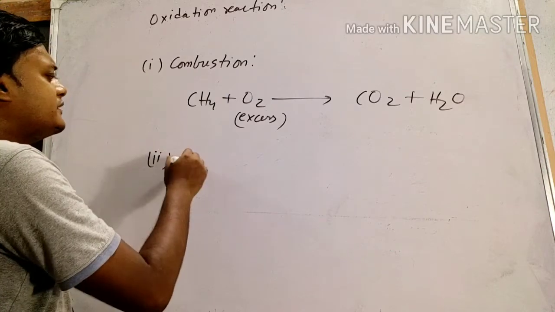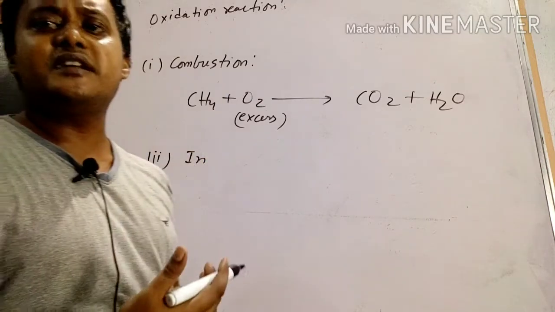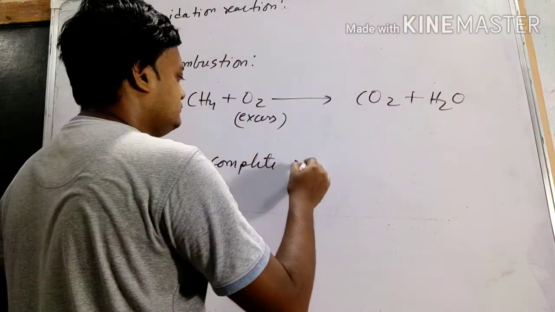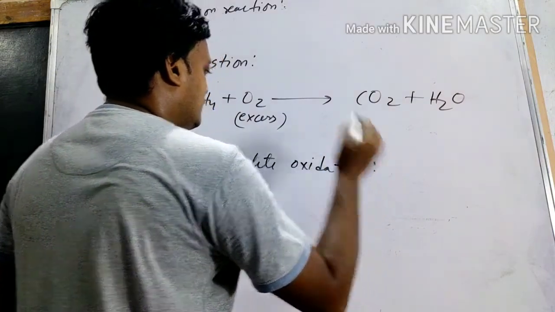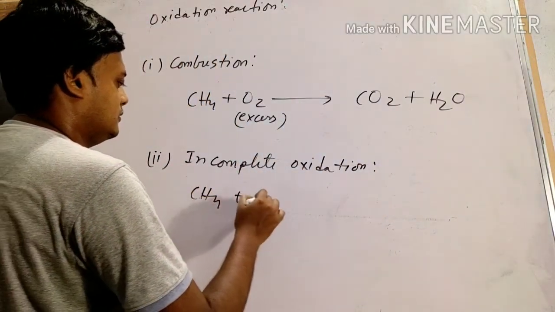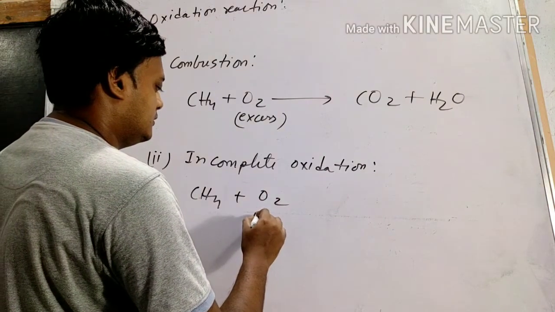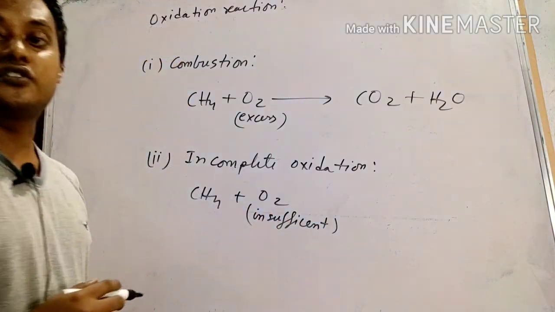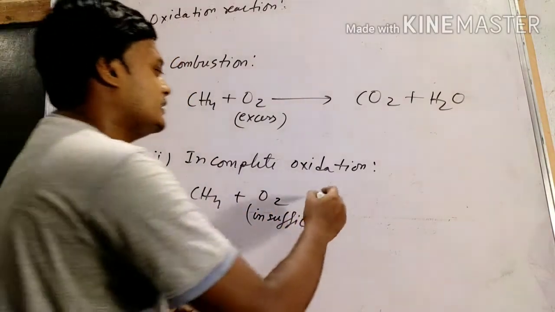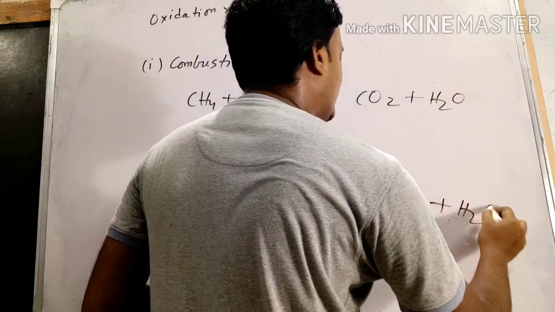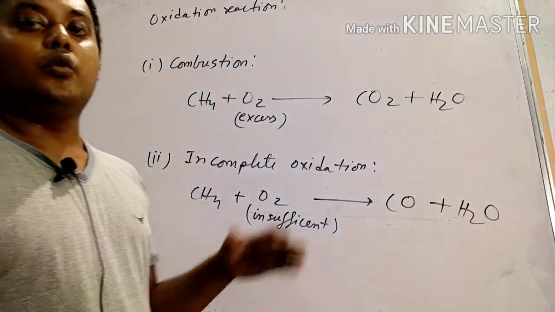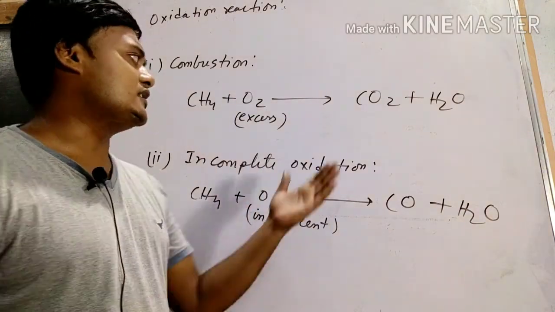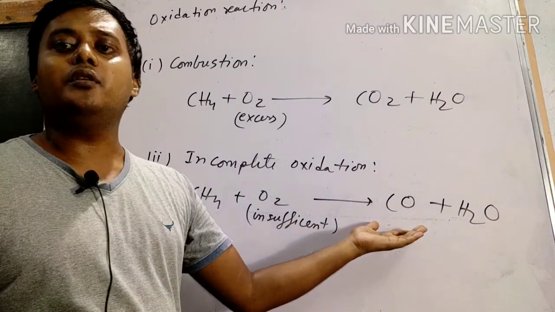Second one, incomplete oxidation, that means under insufficient or less amount of oxygen. In that case we get carbon monoxide and water. So when a hydrocarbon undergoes incomplete combustion, instead of carbon dioxide we get carbon monoxide.